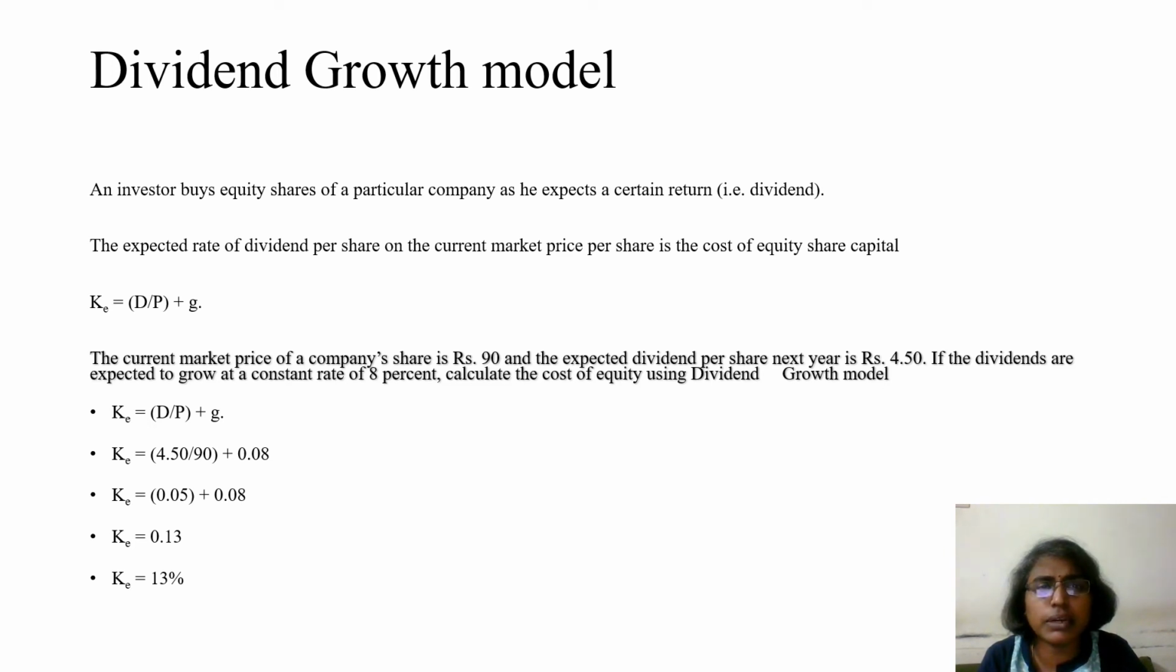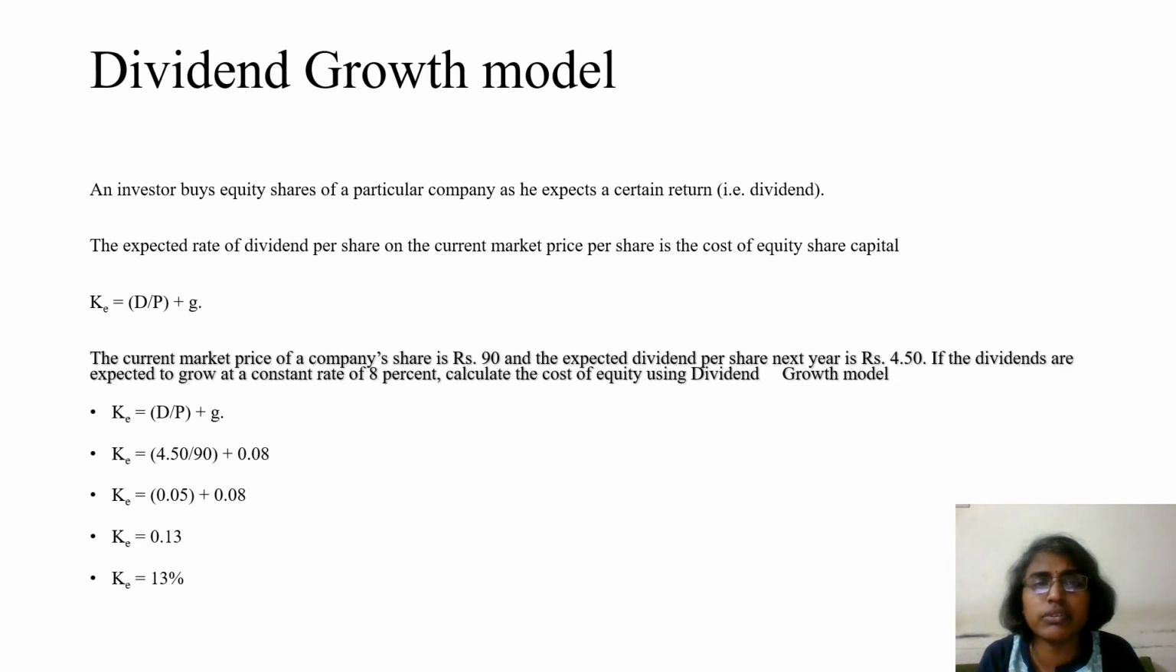An investor buys equity shares of a particular company as he expects a return in the form of a dividend. I've told in the previous sessions that when an investor buys equity shares of a company, he expects two types of income: one in the form of a dividend and another in the form of a capital gain. That is, when he sells, if he gets more than the purchase price, he gets the capital gain. Investors buy equity shares with the aim of getting higher dividends from the company at the end of the year. That is the return we get as an equity shareholder.